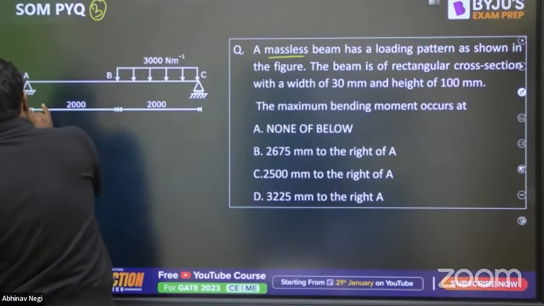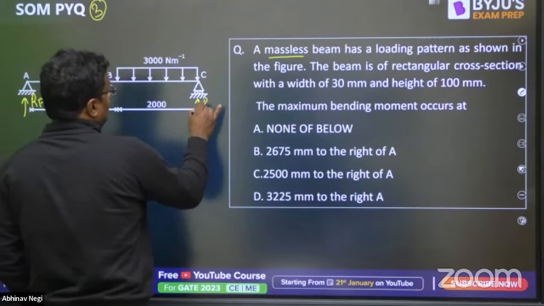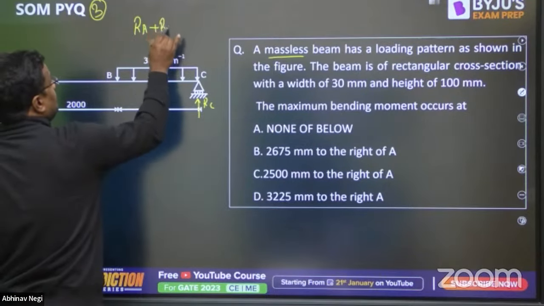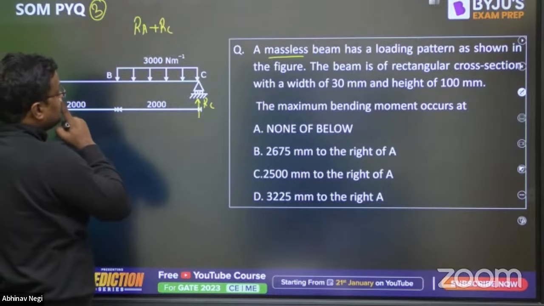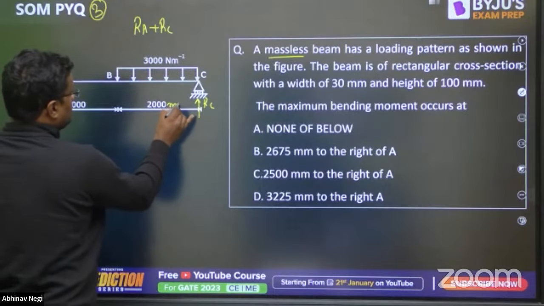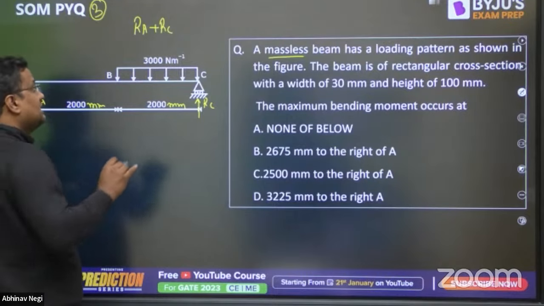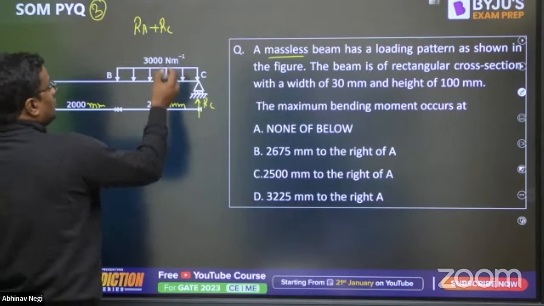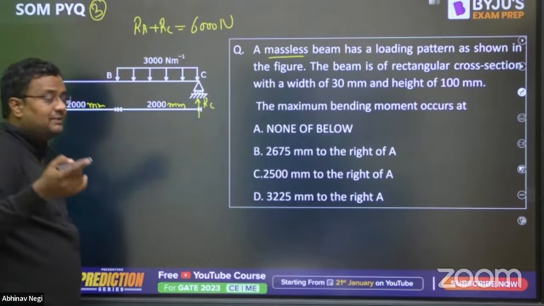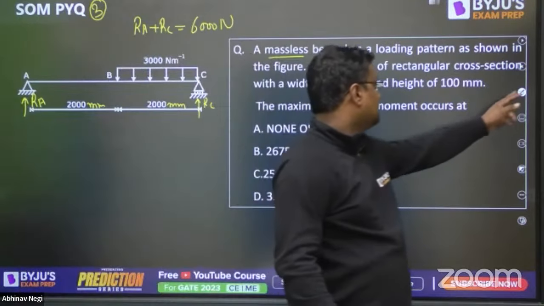ओके, लेट दिस बी RA. इसको RA ले लेते हैं और इसको RC ले लेते हैं. So upward load, RA plus RC is equal to 3000 into this is 200 है ना, and this is in mm. All these values are in mm. 2000 mm means 200 centimeter, that is 2 meter. So 3000 into 2, that is 6000 Newton. 3000 Newton per meter and it is 2 meters, so it will be 6000. So RA plus RC is equal to 6000.